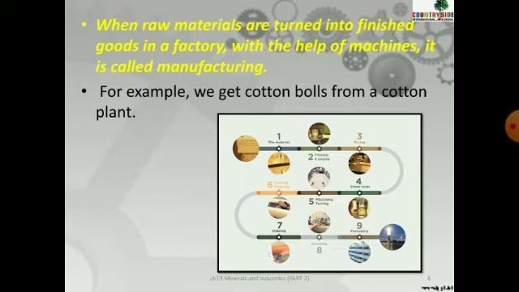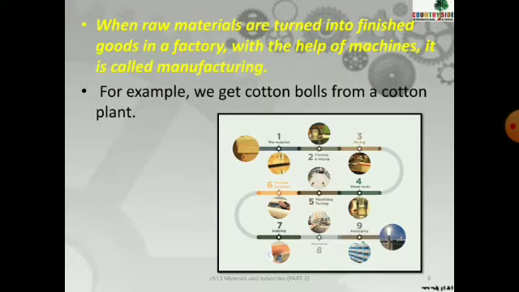Now when raw materials are turned into finished goods in a factory with the help of machines, it is called manufacturing. What is manufacturing? When these raw materials are turned into finished goods in a factory with the help of machines. We require machines, right? Different types of machines we require to convert raw materials into the finished goods. So this whole process is known as manufacturing.